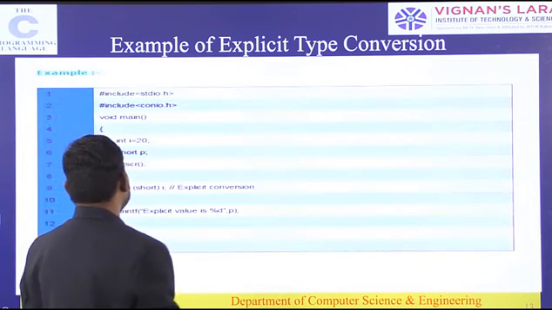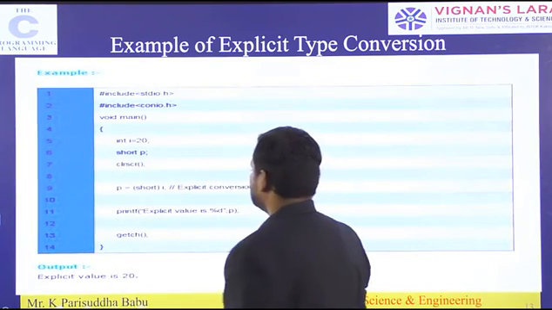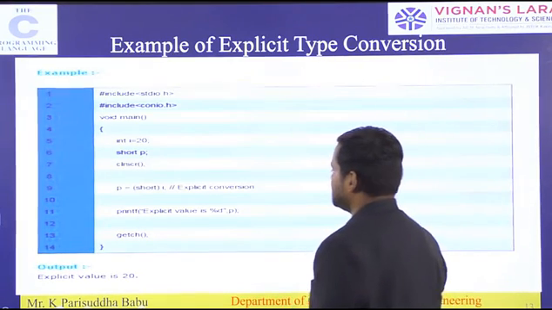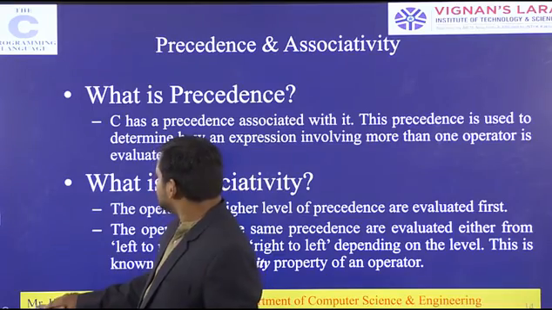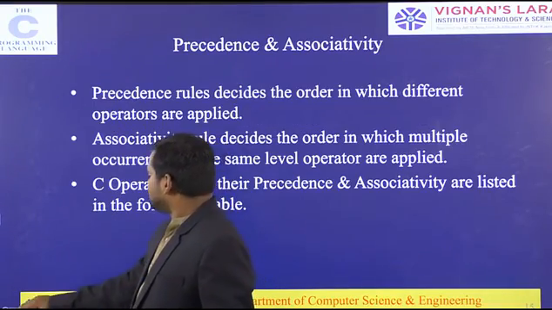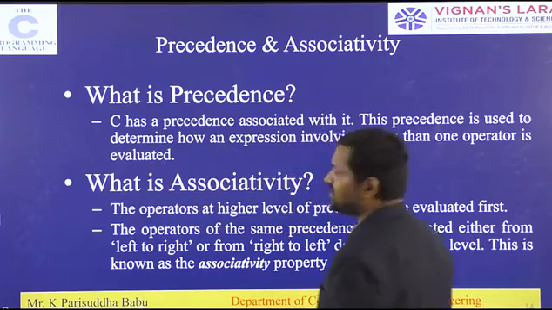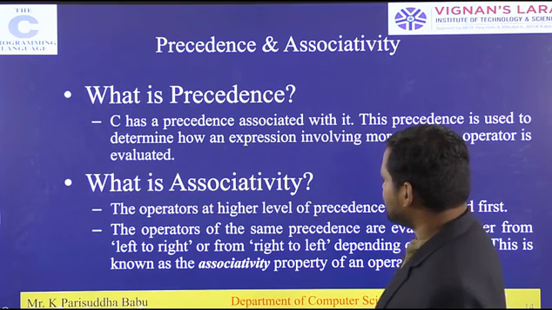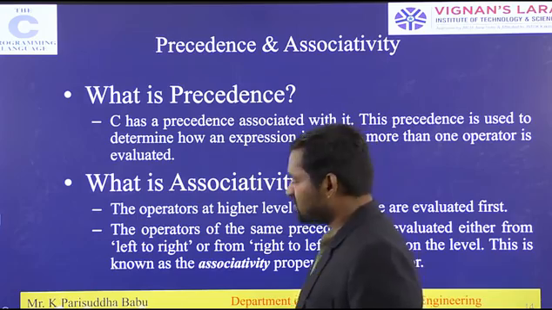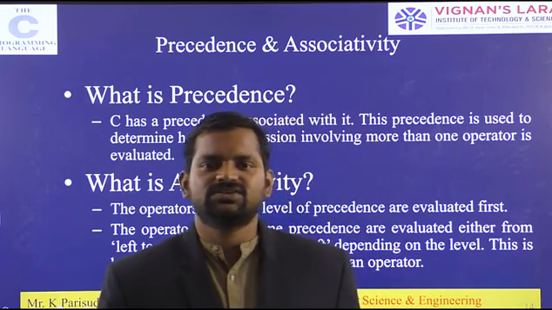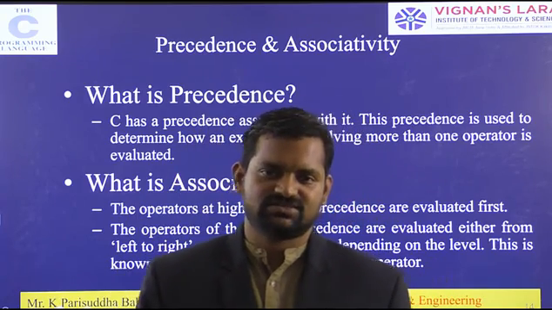See this example: short i is converted to short explicitly, and you will get the value 20. So that is also data type conversion. At this particular time we will stop our session. We will continue this session in the next classes.